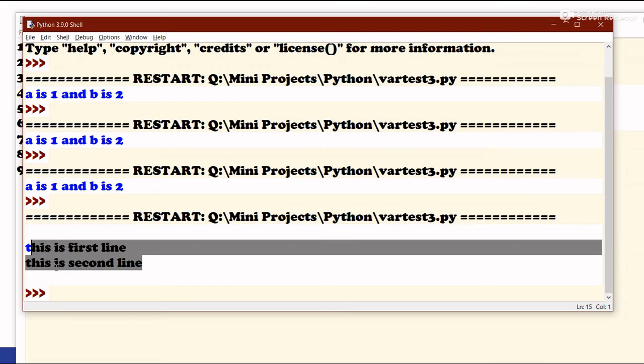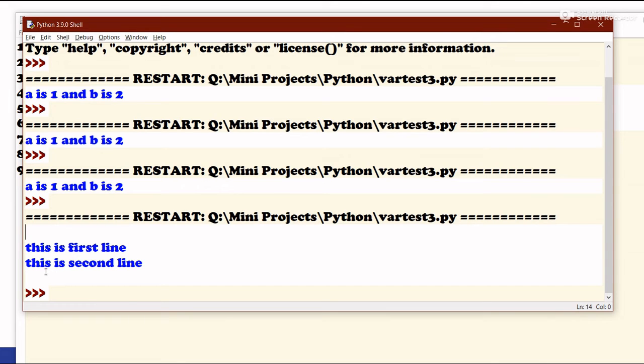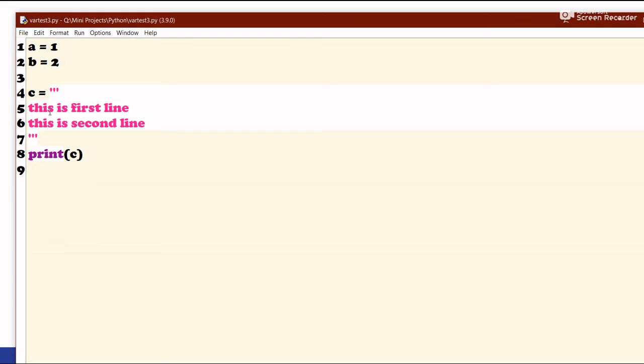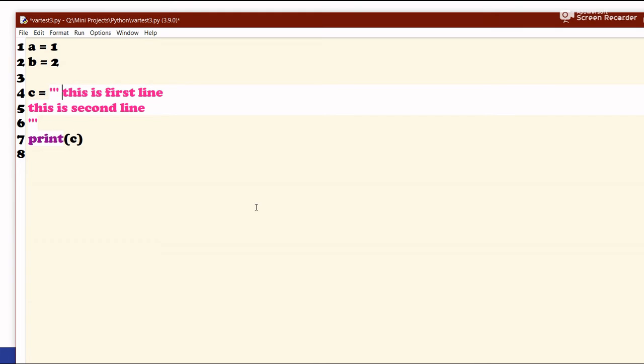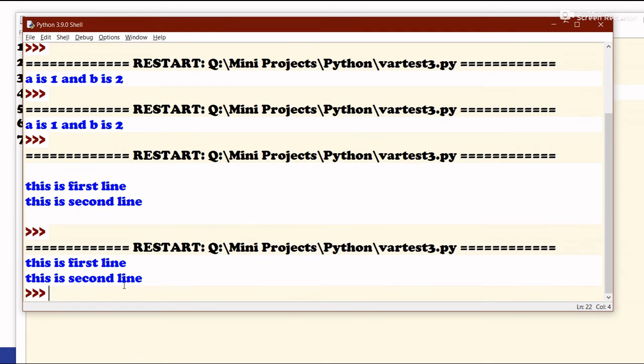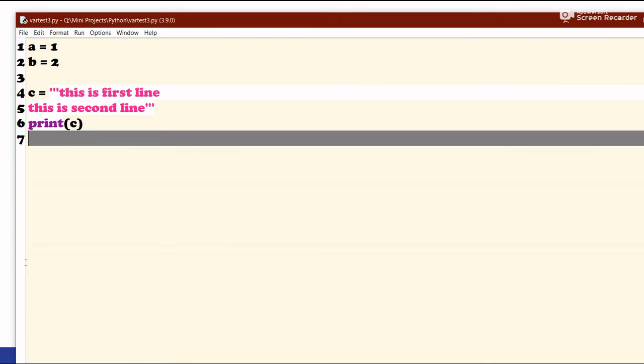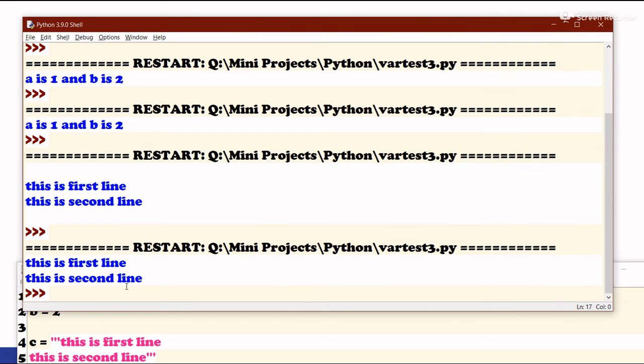See, we got, this is first line, this is second line, and there are 2 empty lines. The reason for it is we have left this line and this line empty. So if we do like this, if we do not leave spaces or empty lines before and after triple quotes, then we will get no empty lines this time. You can see this time we have not gotten any empty lines.